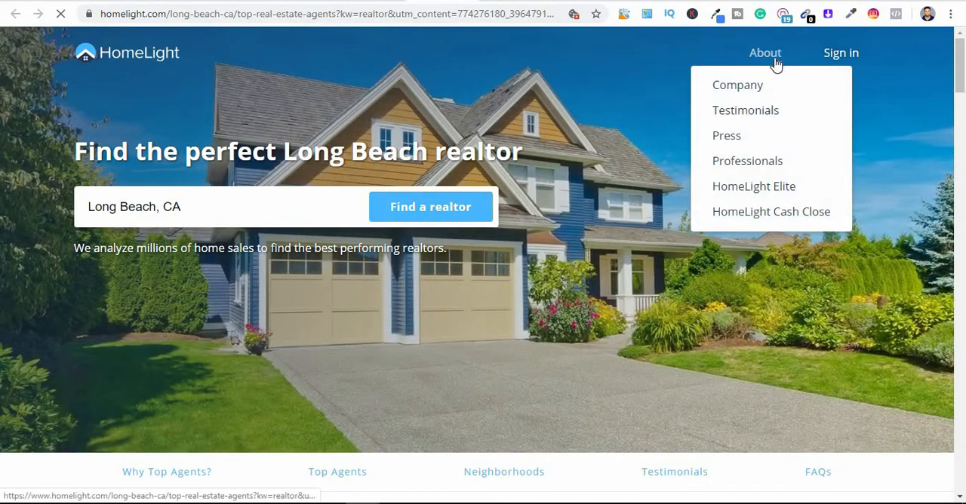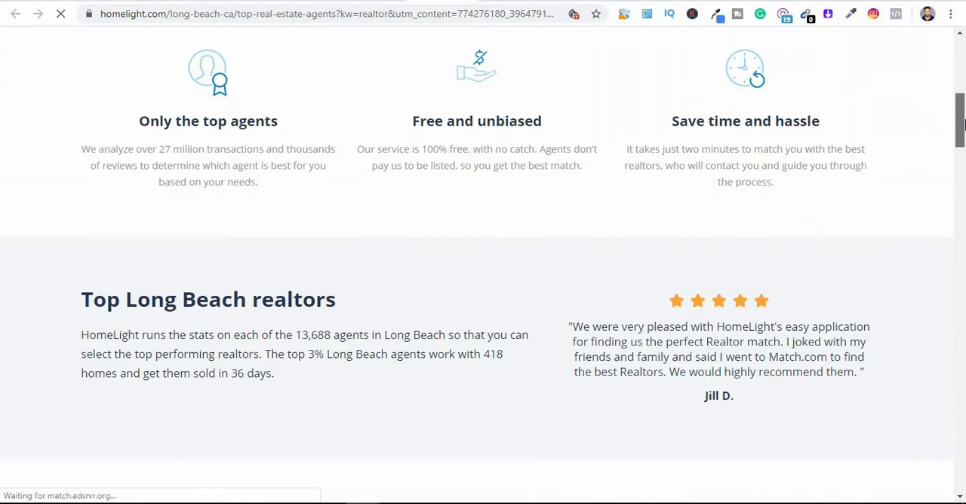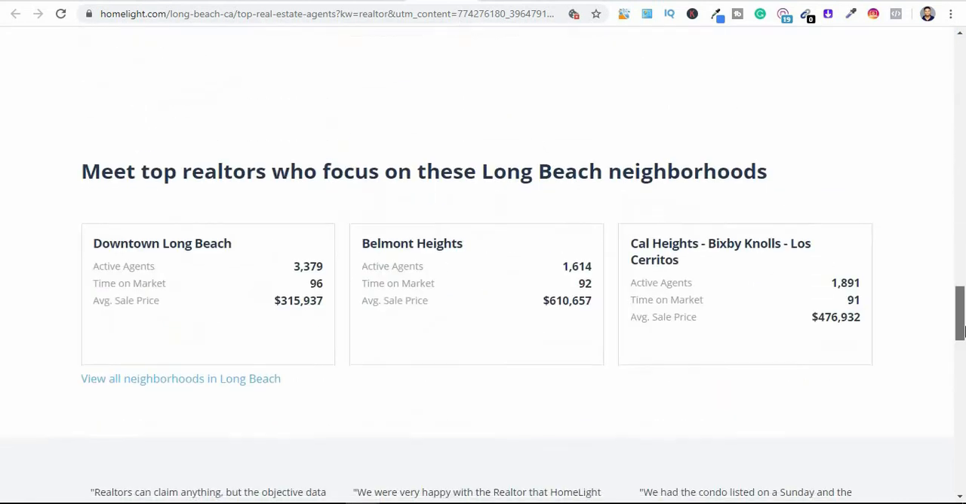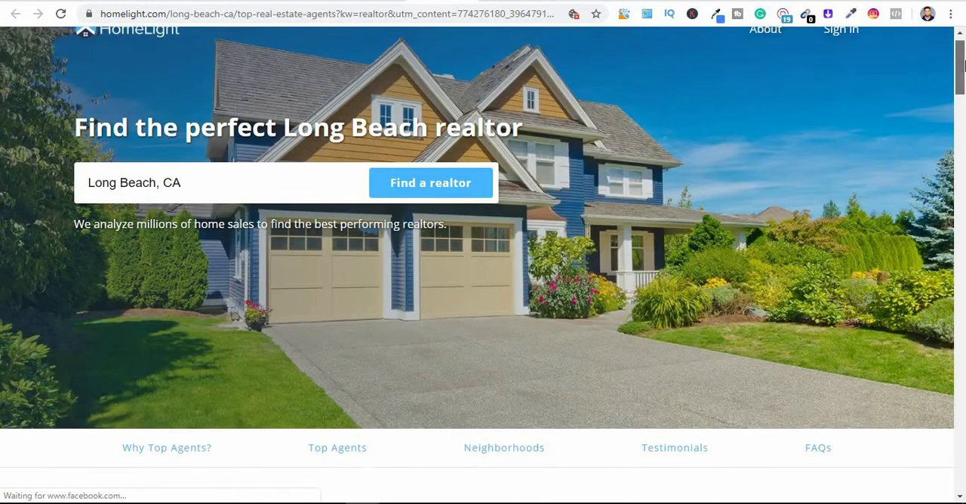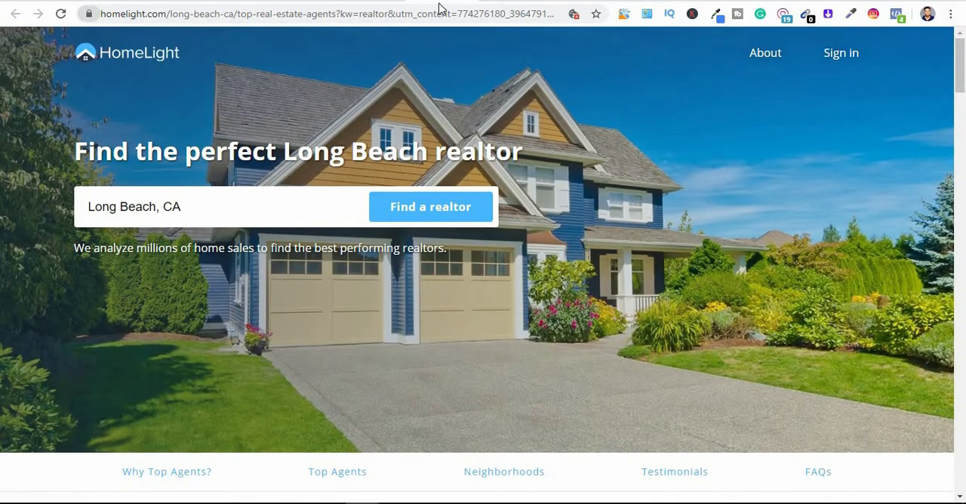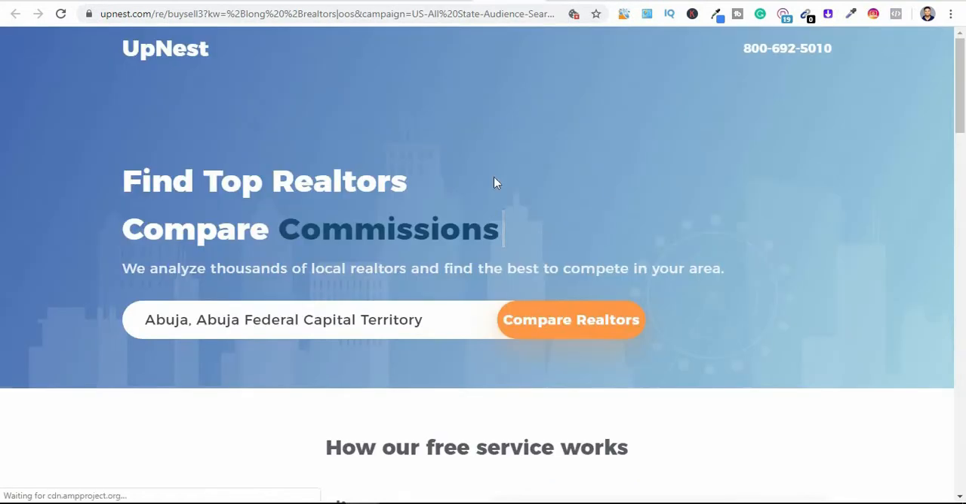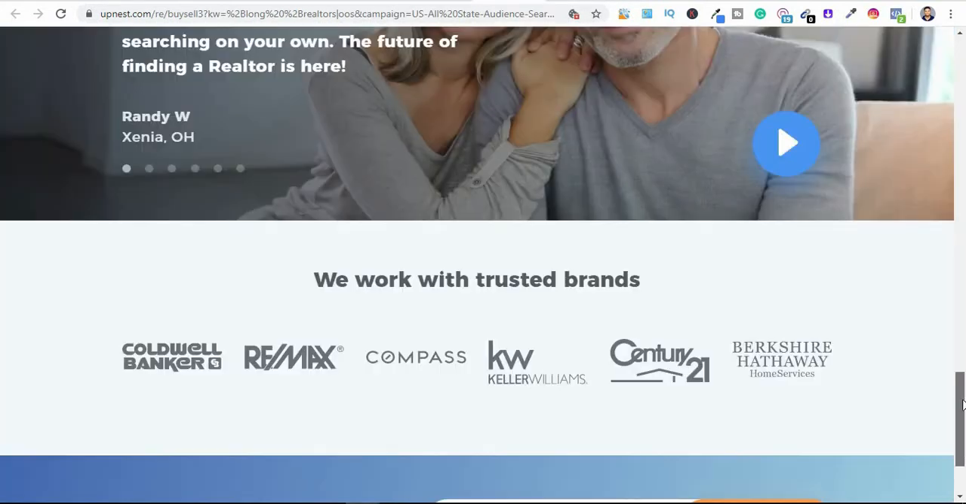You can see we can go to this one and go to the about page, or let's see how we can find this. This is more of a directory, so we're just going to leave this one as it is. This one right here is also more of a directory.